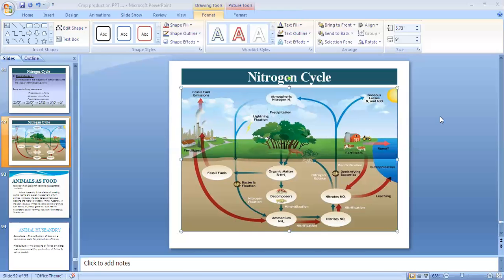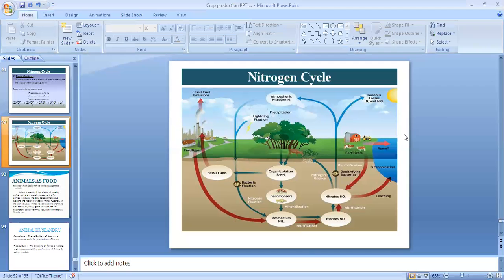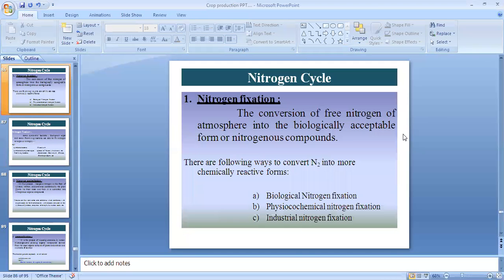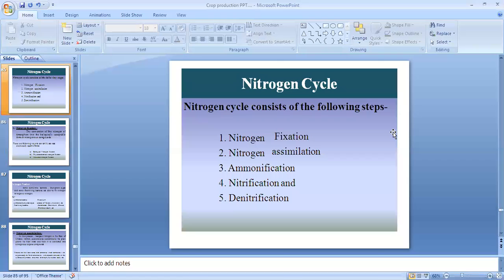Let us discuss one by one again, dear students. Today our topic is the nitrogen cycle. Atmospheric nitrogen first converts into soil nitrogen, and again soil to normal nitrogen formation. The following steps are nitrogen fixation, nitrogen assimilation, ammonification, nitrification, and denitrification. These are the steps involved in the nitrogen cycle.